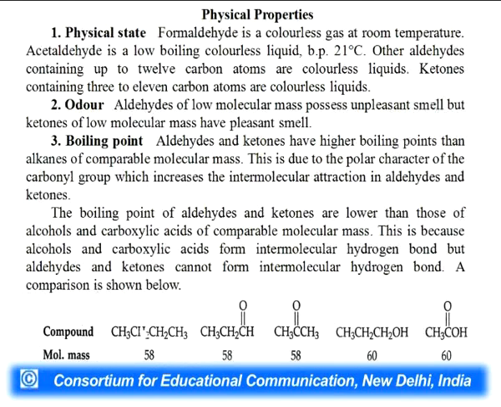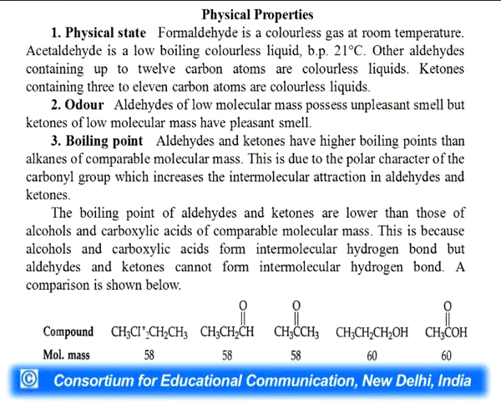Now, the next point of this lecture: physical properties of aldehydes and ketones. First of all, physical state. Formaldehyde is a colorless gas at room temperature. Acetaldehyde is a low boiling, colorless liquid, which has a boiling point of 21 degrees Celsius. Other aldehydes containing up to 12 carbon atoms are colorless liquids. Ketones with 3 to 11 carbon atoms are colorless liquids. Aldehydes of low molecular mass possess an unpleasant smell, but ketones of low molecular mass have a pleasant smell.